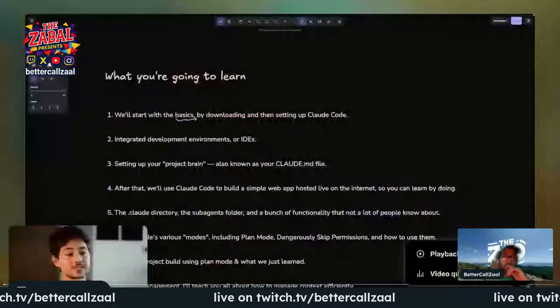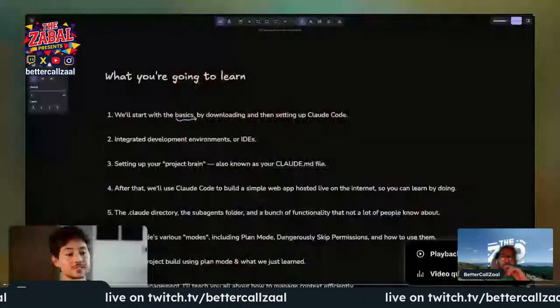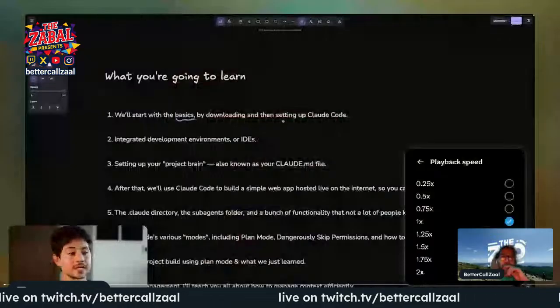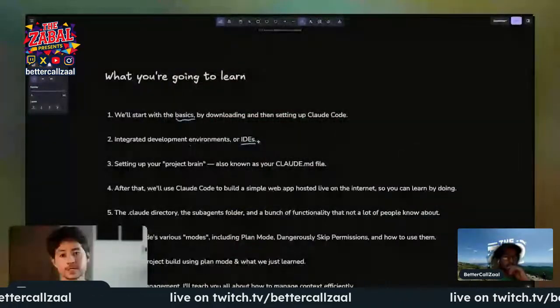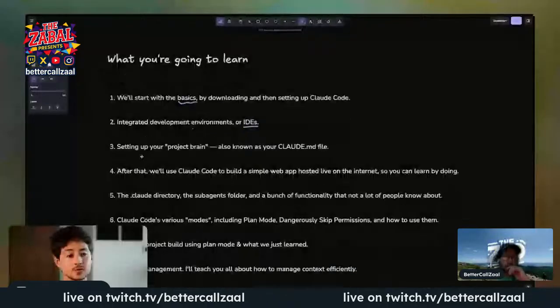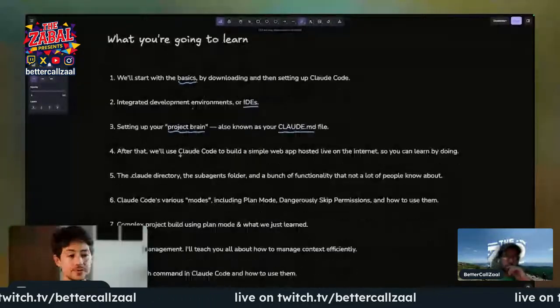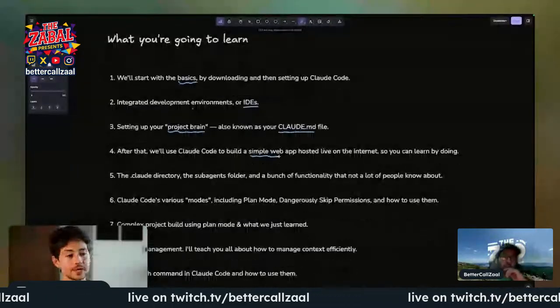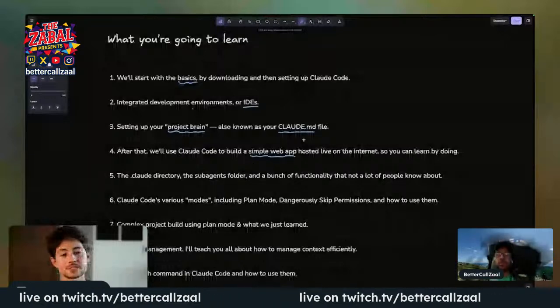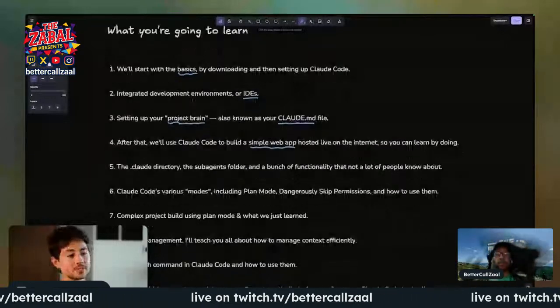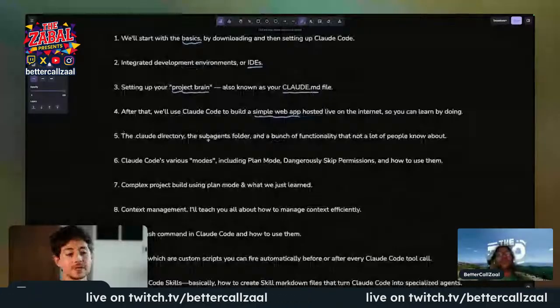We're going to start with the basics by covering integrated development environments, or IDEs. There's several on the market, and I'm going to walk you guys through them so we're all on the same page. Afterwards, I'll show you how to set up your project brain, which is also known as the claude.md file. Once we're done with that, we'll use Claude Code to actually build something, because the focus of this whole course is on practical building. We'll build a simple web app hosted live, so you guys learn by doing, not just sitting around watching me.